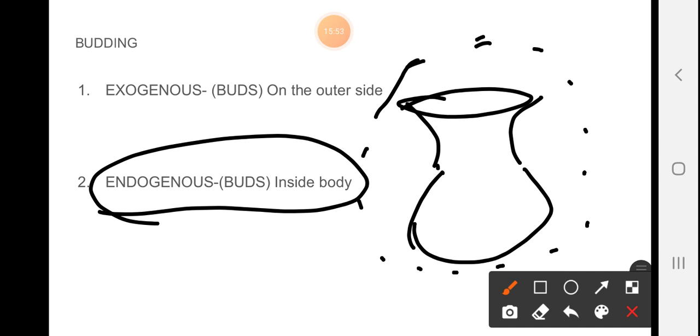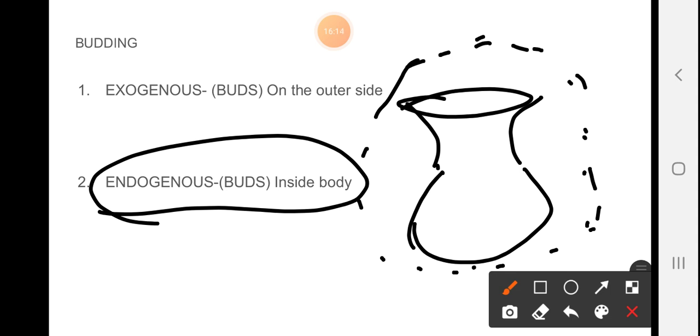A pot-like structure is seen here, and a porous structure is outside its body. So basically this is taking place in Spongilla, and this Spongilla is known by the name of freshwater sponge. Clear? This Spongilla is freshwater sponge, and that's why the body is porous.